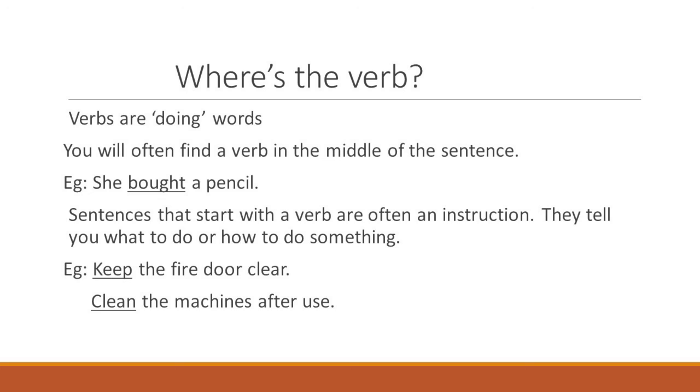And there are sentences that start with a verb. They are often instructions. For example, keep the fire door clear. Clean the machines after use. Use your brain well. Knock the door before entering. Here, the verb comes at the beginning of the sentence. Keep, clean. And then we can identify that these sentences are instructions. It is only in instructions that the verb appears at the beginning of the sentence.